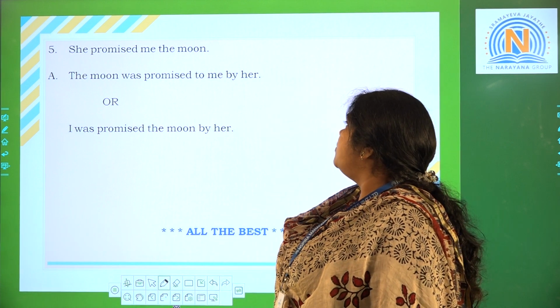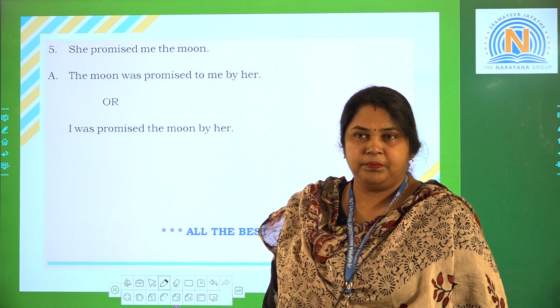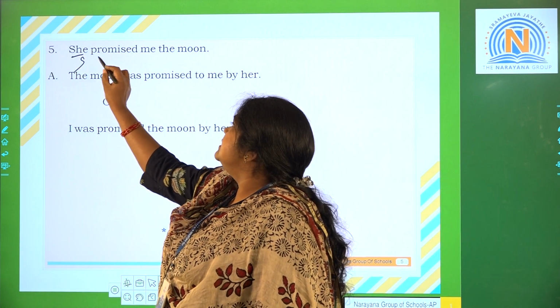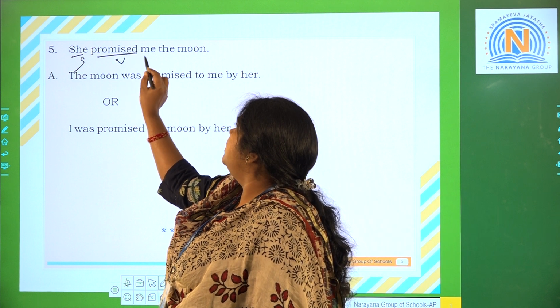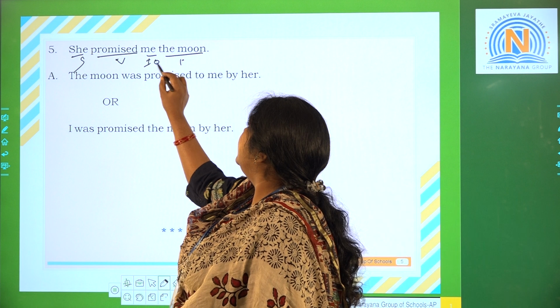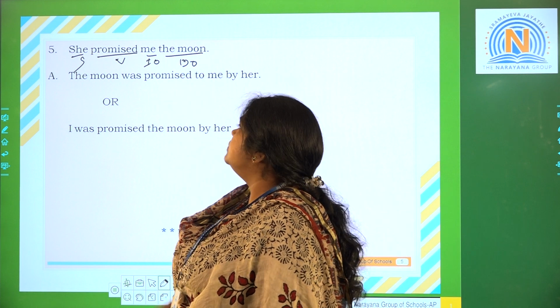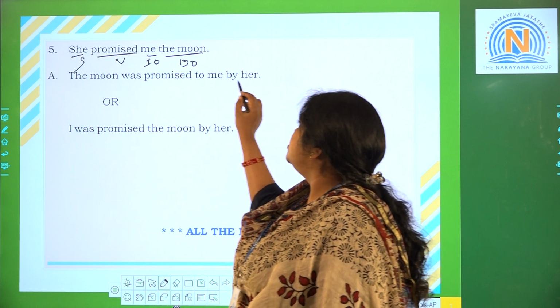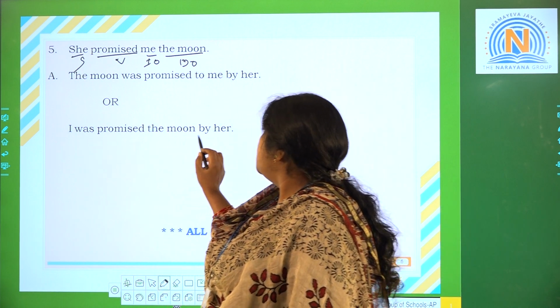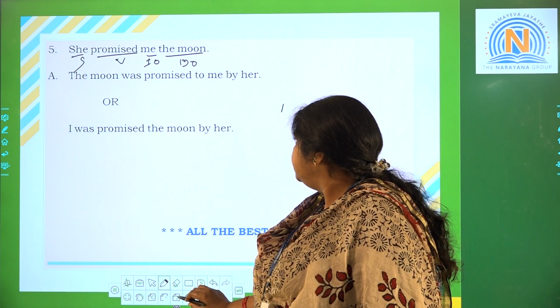The moon was promised to me by her. She is my subject, promised is my verb, me is the indirect object, the moon is the direct object. The moon was promised to me by her. Or, I was promised the moon by her.